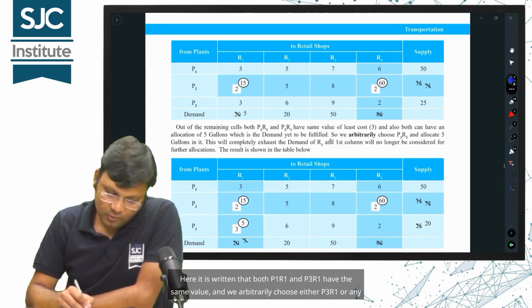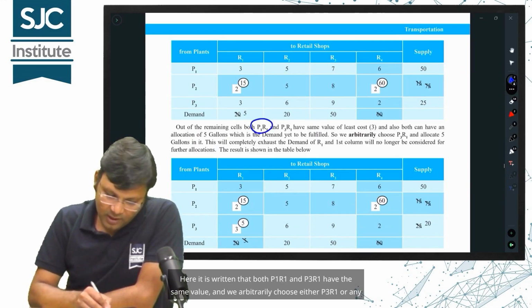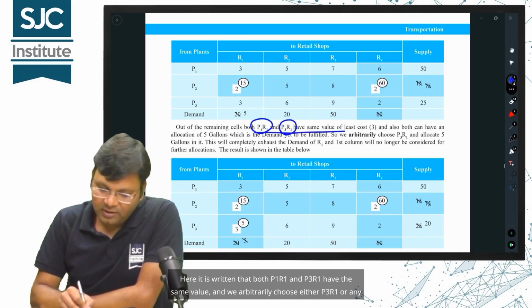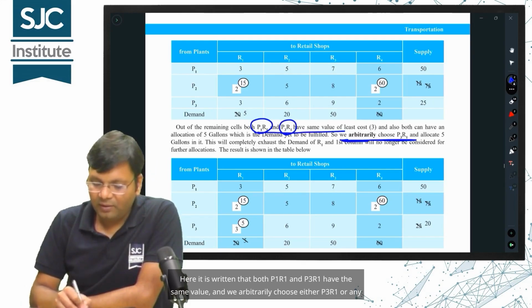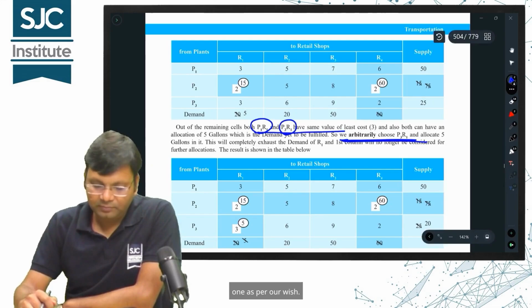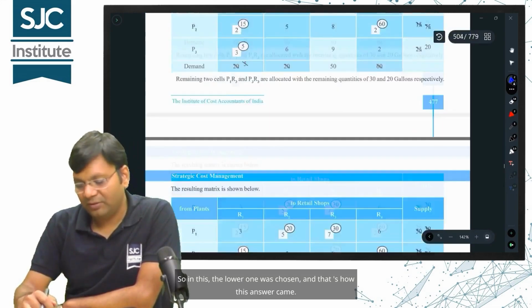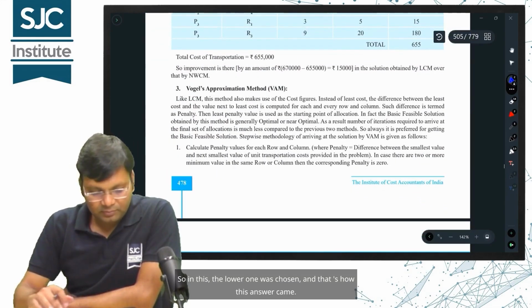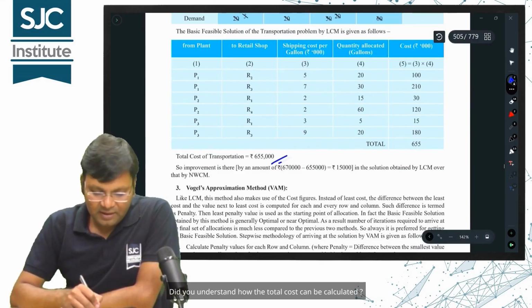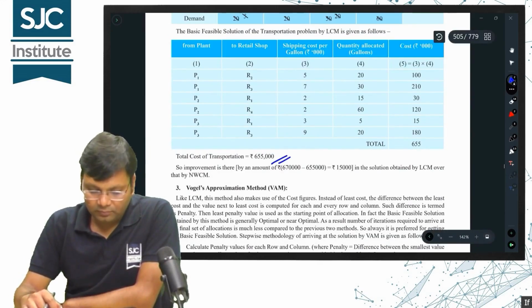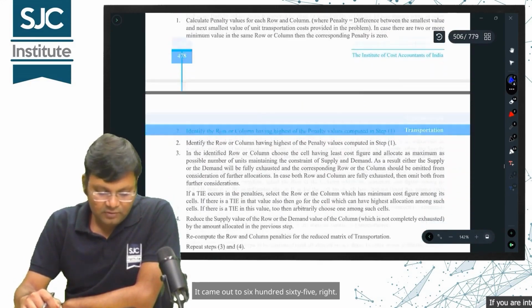Here it is written that both P1 to 1 and P3 to 1 have the same value, and we arbitrarily choose either P3 to 1 or any one as per our wish. So in this, the lower one was chosen, and that's how this answer came. Did you understand how the total cost can be calculated? It came out to 665, right?